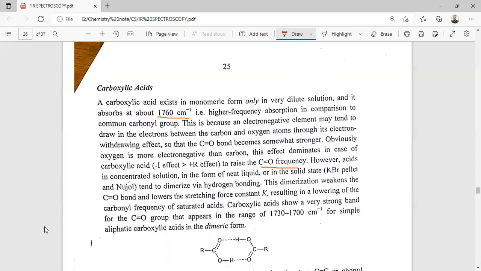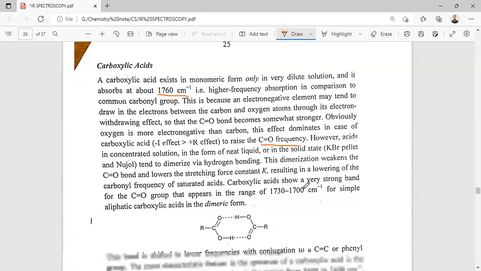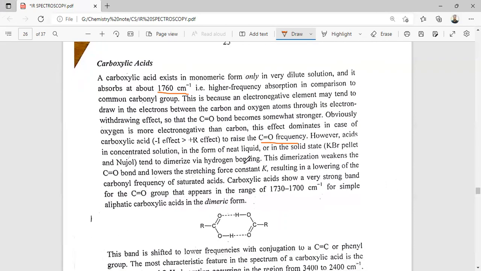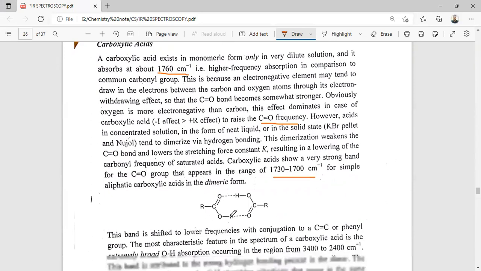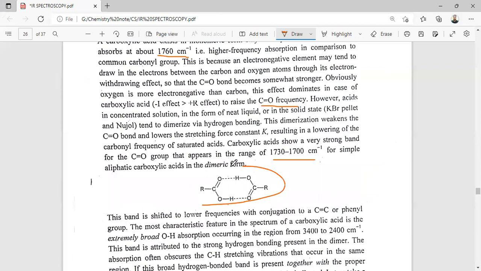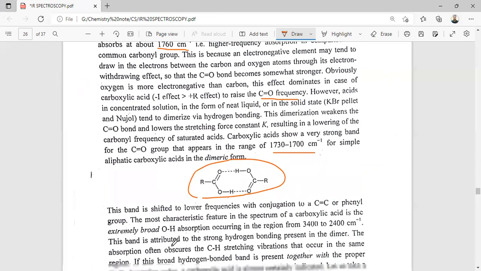However, the acid in concentrated solution, as a neat liquid or in the solid state, tends to dimerize by hydrogen bonding. Dimerization weakens the C=O bond and lowers the stretching force constant K, resulting in the lowering of the stretching frequency. So the carboxylic acid shows a very strong C=O band, for example in the carboxyl dimeric form. This band is shifted to a lower frequency range with the conjugation of a C=C double bond or phenyl group.